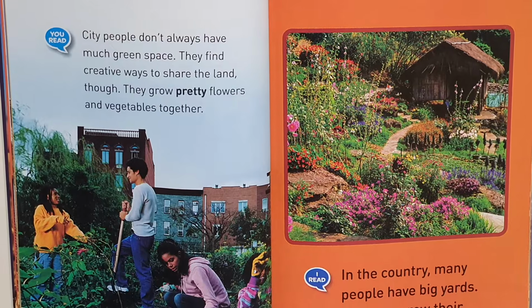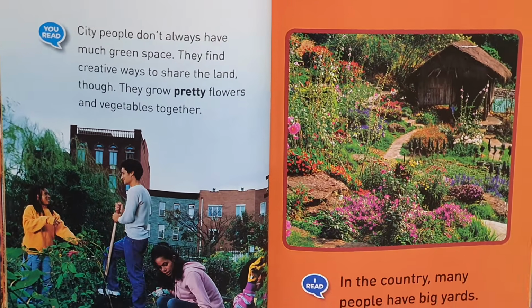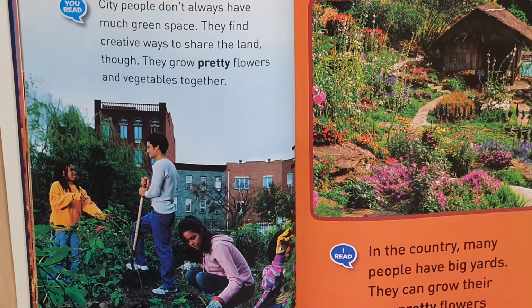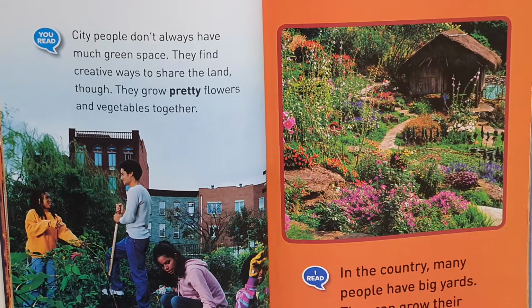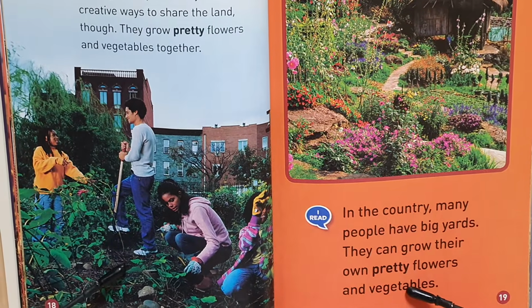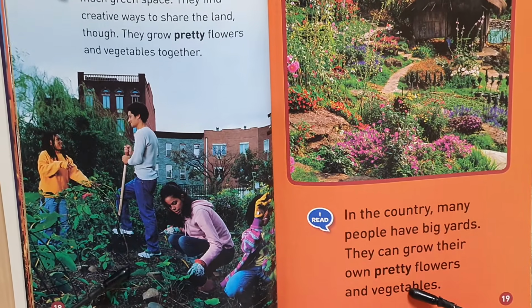City people don't always have much green space. They find creative ways to share the land. So they grow pretty flowers and vegetables together. In the country, many people have big yards. They can grow their own pretty flowers and vegetables.